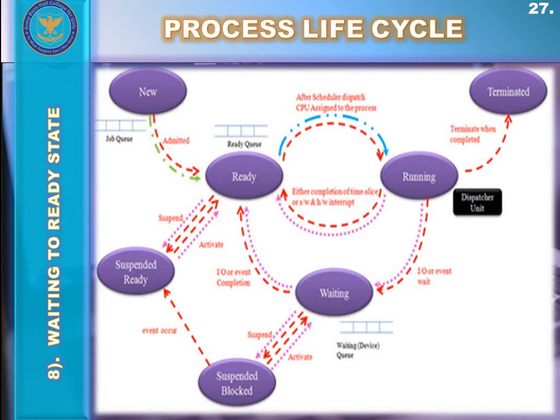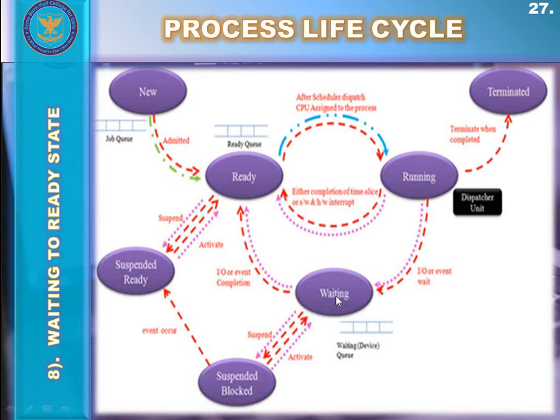Or we can elaborate this concept as follows. From the running state, that process shifted to the waiting or blocked state because the process was waiting for some input-output event to occur. So once that input-output event occurred, and the process attended the resource or that event, after the happening of that event, the process now moves back from the waiting state to the ready state.